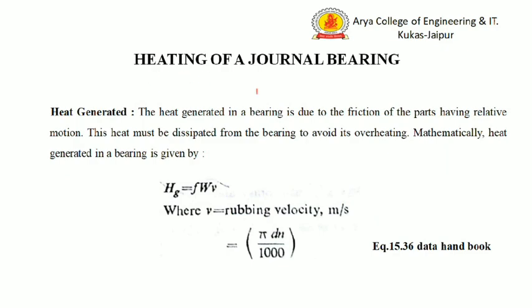Now, heating of the journal bearing. Heat is generated in the bearing due to the frictional work, and the heat generated is given by the equation f W V, where f is the coefficient of friction, W is the applied load, and V is the running velocity. The formula for V is pi d n divided by 1000. This is shown in equation 15.36 of the data handbook.